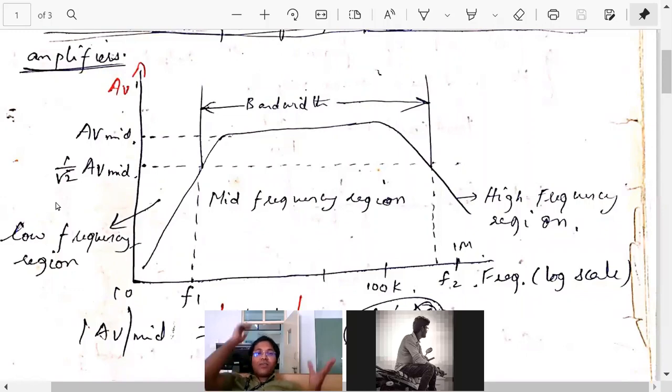Like how I told you 50% is the pass mark, like that for power also it is 50%. Whatever the maximum power is, if at least 50% of it is there, that is acceptable, isn't it?